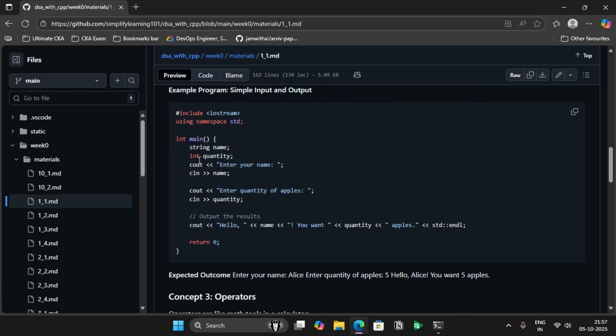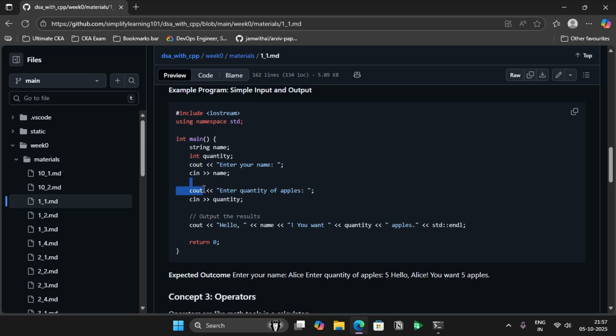Then we're declaring a name variable which is of type string, and a quantity variable which is of type integer, and then I'm asking, okay, enter your name. So cout is like printf in C, and cin is going to read the content into name.